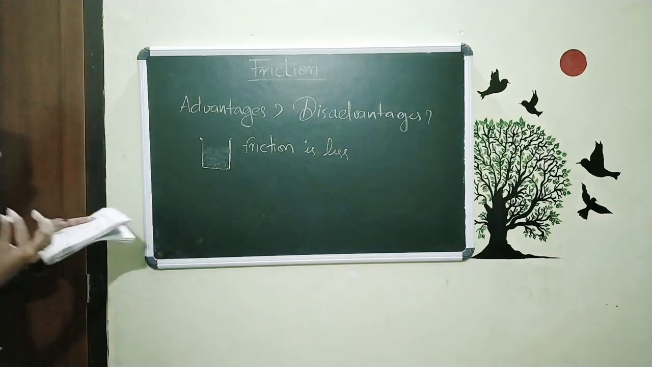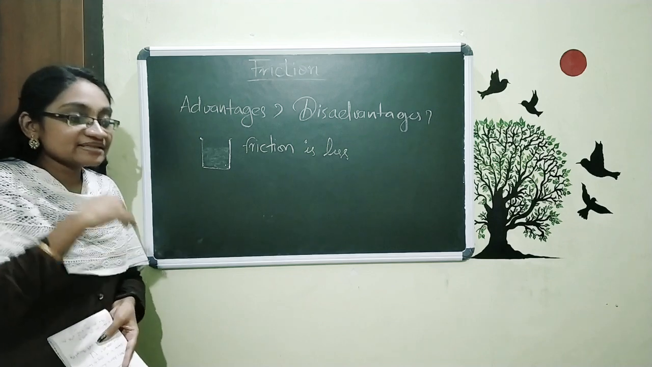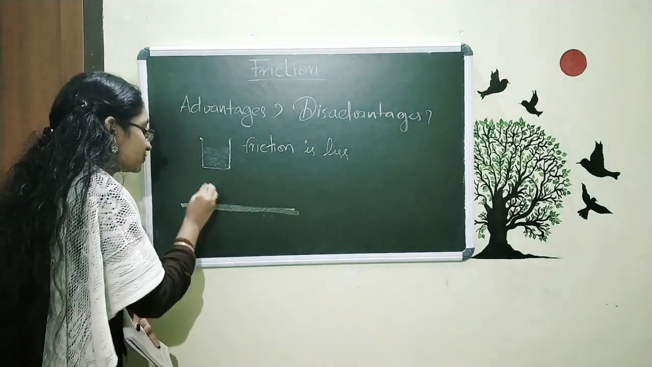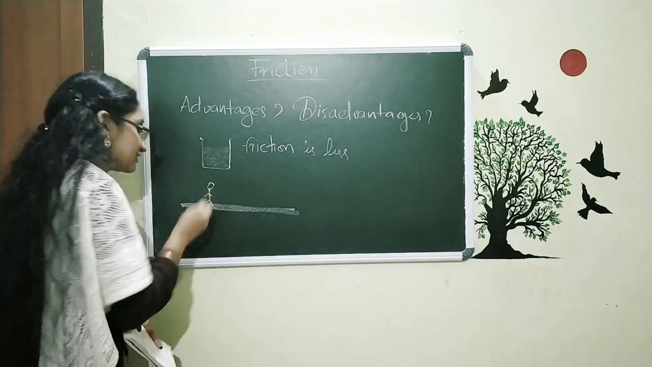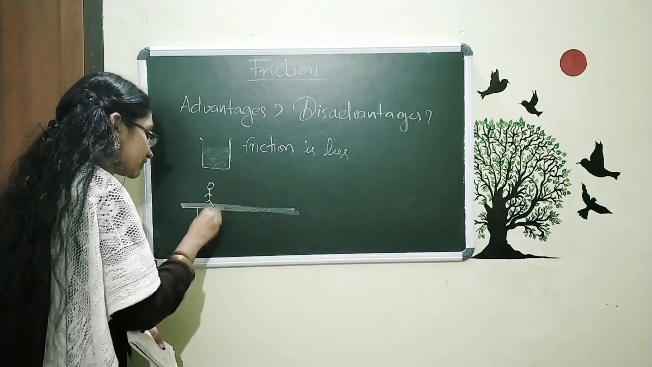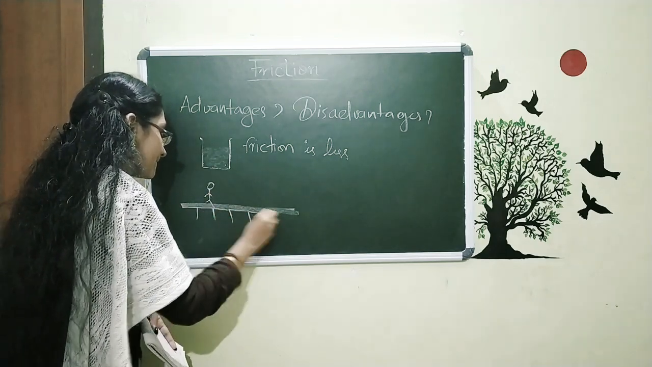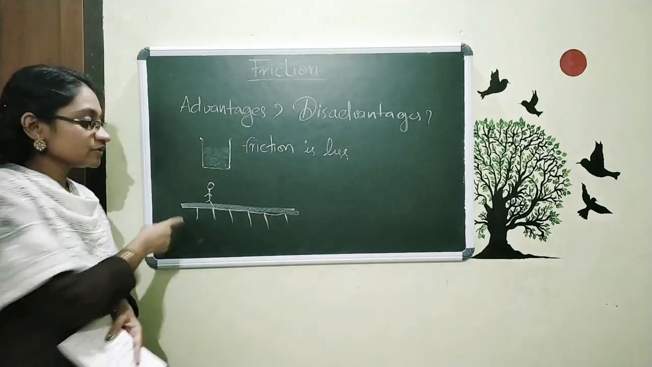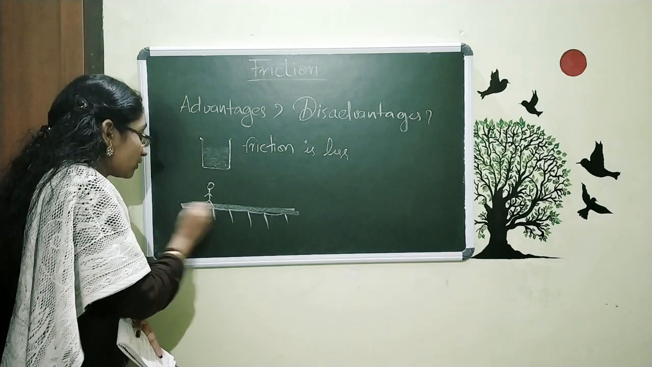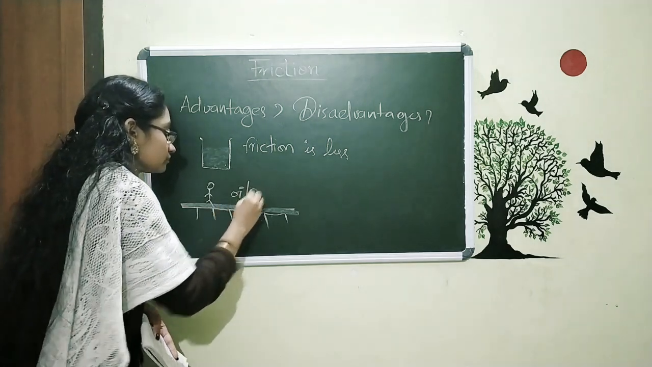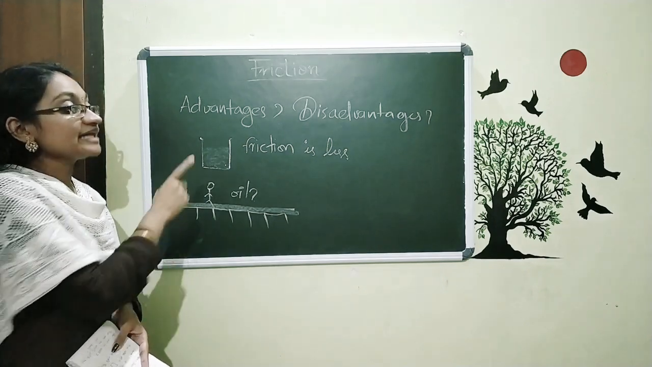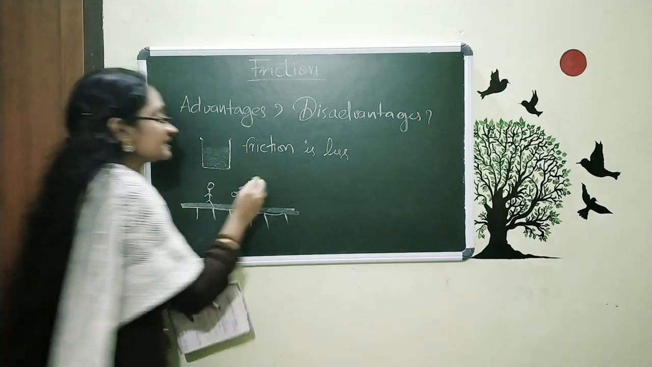And the other example is that we put some oil on a floor and try to walk, and the floor is very smooth. So is it possible to walk very simply on a floor which has oil? No. What is the reason? The reason is that there also friction is less.